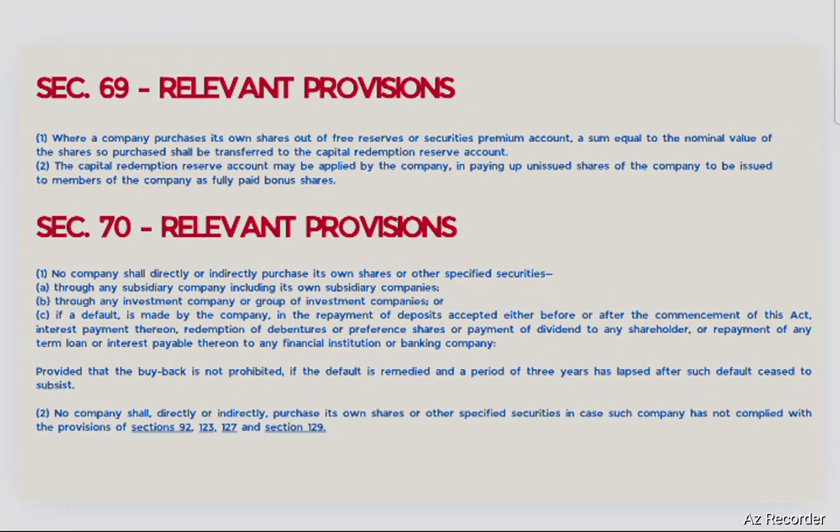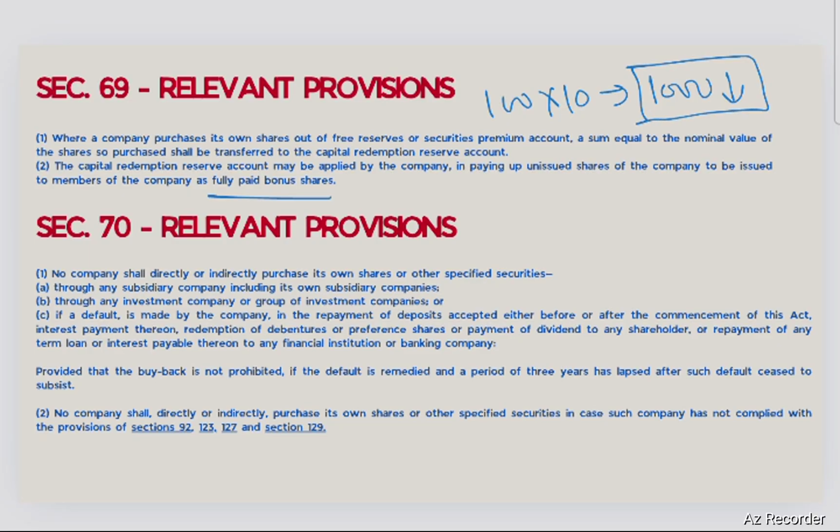And the capital redemption reserve account may be applied by the company in paying up unissued shares of the company for the issuance of fully paid bonus shares. The purpose is, when you buy back some shares, say you bought back 100 shares of 10 rupees, your equity part will come down by 1000 rupees. The securities premium is going to be reduced from other equity part, but your equity part will come